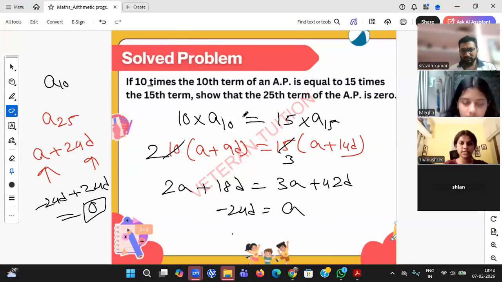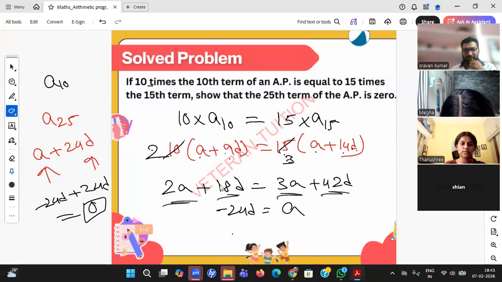Sir, can you repeat that second step? So 10 into A10. A10 is nothing but A plus (n minus 1) into D. n is 10, so 10 minus 1 is 9D. And 15 into A15, where A15 is A plus (15 minus 1) into D, which is 14D. 5 twos are 10, 5 threes are 15. Here I cancelled so that the multiplications are 2A, 2 into 9, 18D, 3A, 3 into 14, 42D.